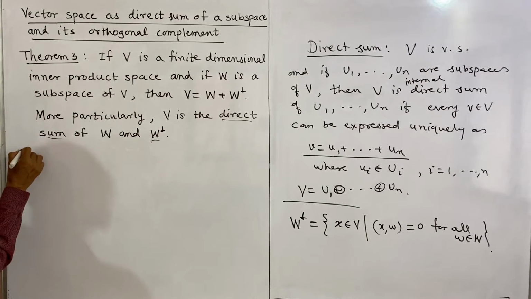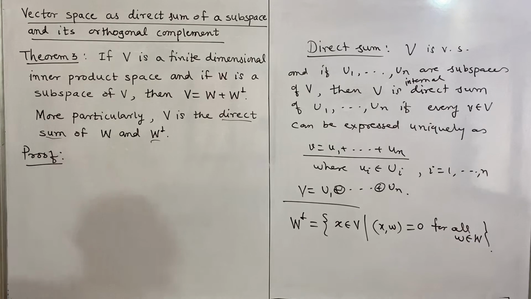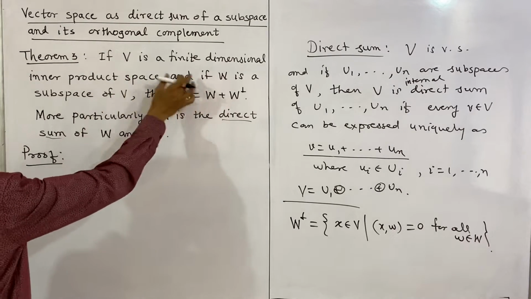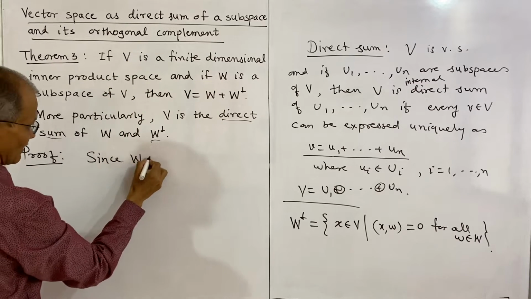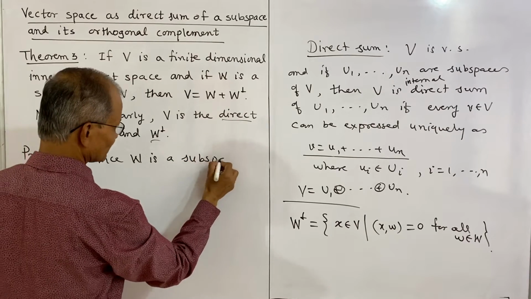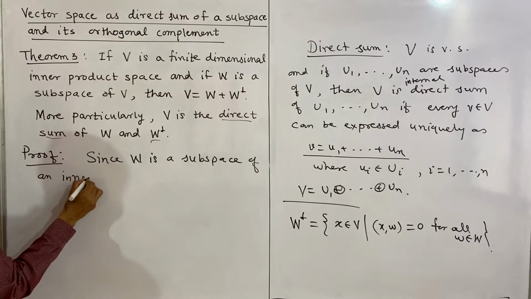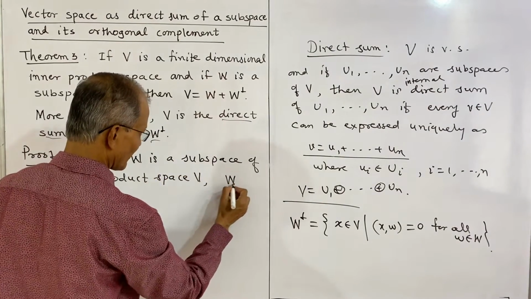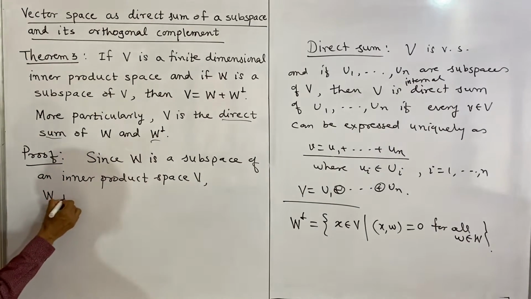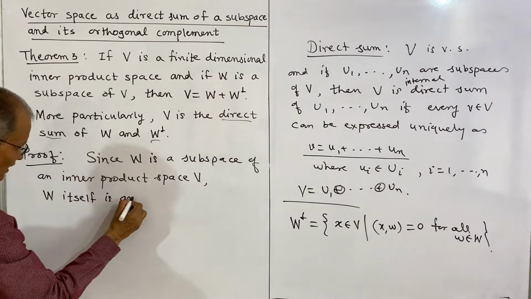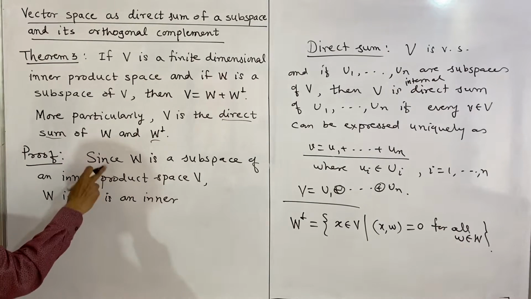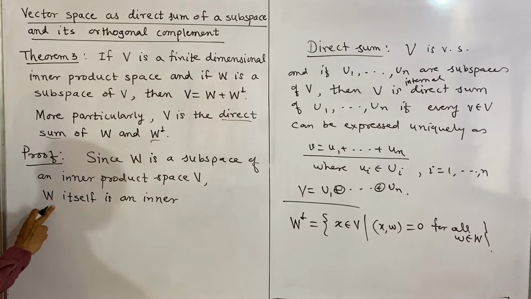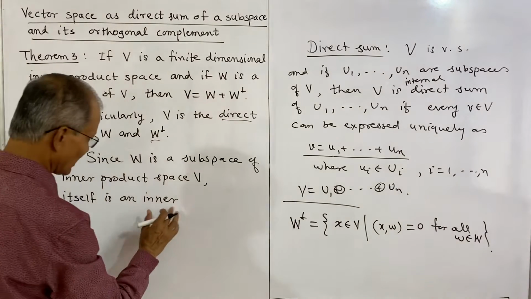Now, we shall prove the result. V is a finite dimensional inner product space and W is a subspace of V. W will also be an inner product space because V is an inner product space and W is a subspace of V. W itself is an inner product space with the inner product defined in V; the same inner product defined in V will be used for W, restricted to elements in W.